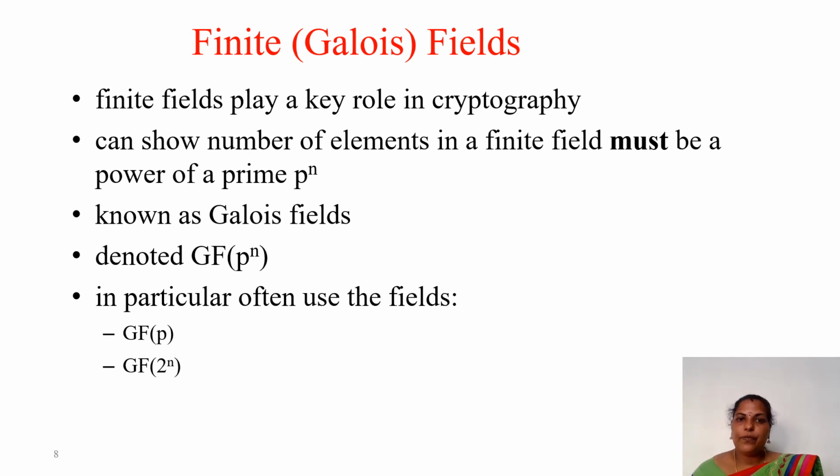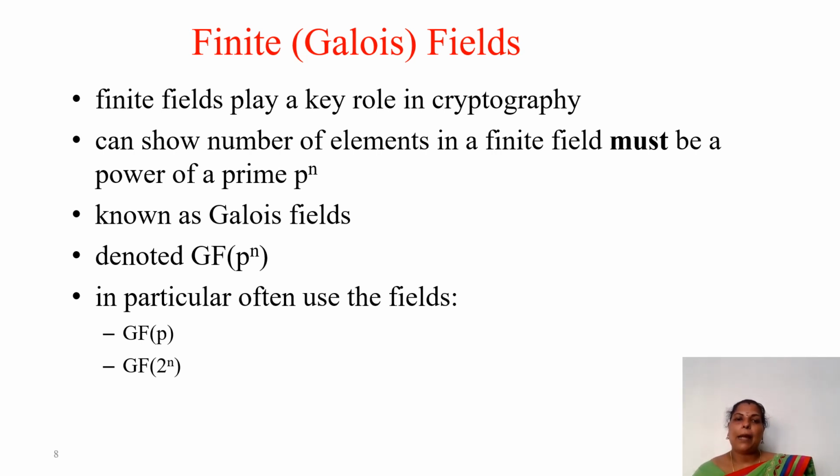Next is the finite or Galois fields. These finite fields play a key role in cryptography. Already I told you this. And it can be shown that the number of elements in a finite field must be a power of a prime, p power n. So in most of the cryptographic algorithms, prime numbers play a vital role, and not small prime numbers, large prime numbers. Later on in the algorithms, we will discuss the advantage of having prime numbers in the cryptographic algorithms.